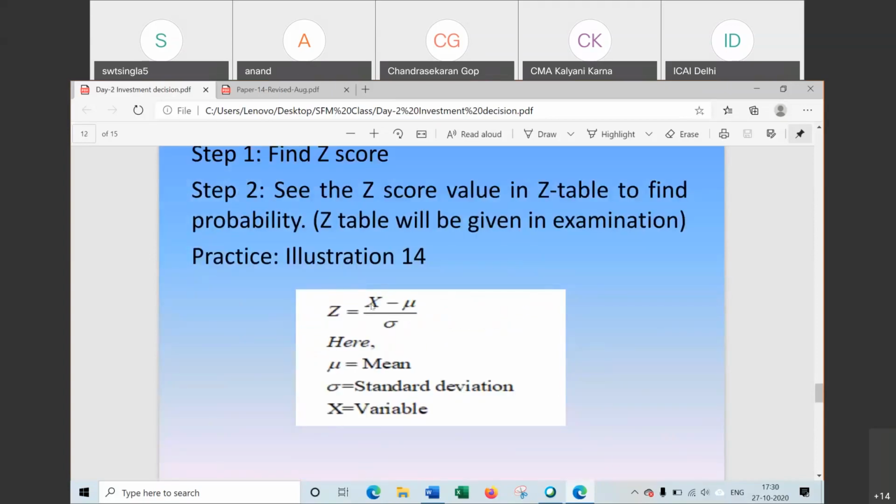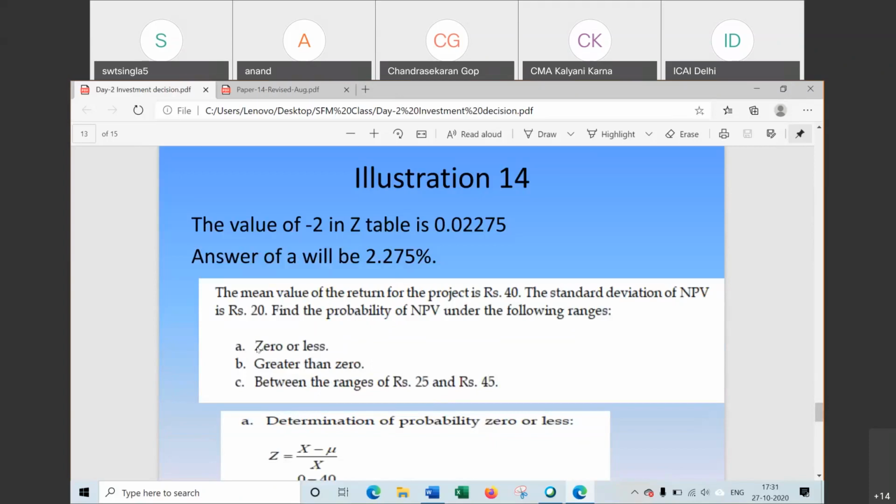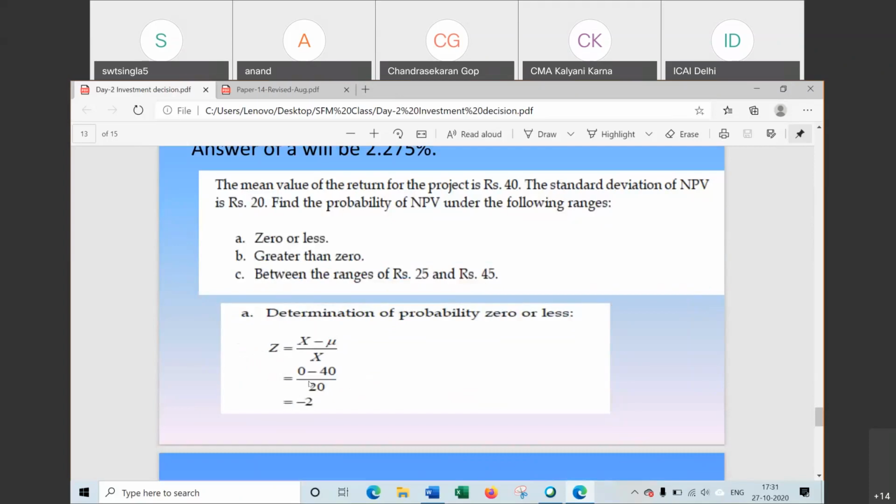Z score is equal to X minus mu divided by standard deviation. X is the variable for which we are computing the probability distribution, mu is the mean value, and this one is the standard deviation. For point A, the variable is given as 0. So X is 0, mu is 40, and the standard deviation is 20. Now this is minus 2.